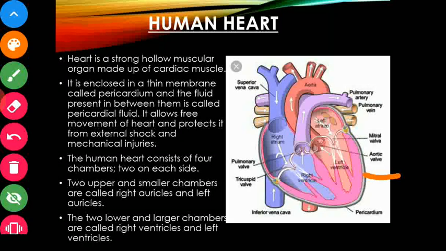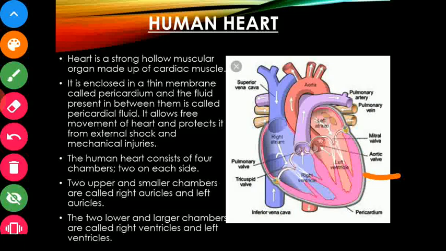This covering is called as pericardium. Pericardium is a double membrane. So that's why in between those membranes there is presence of a fluid which is called as pericardial fluid.